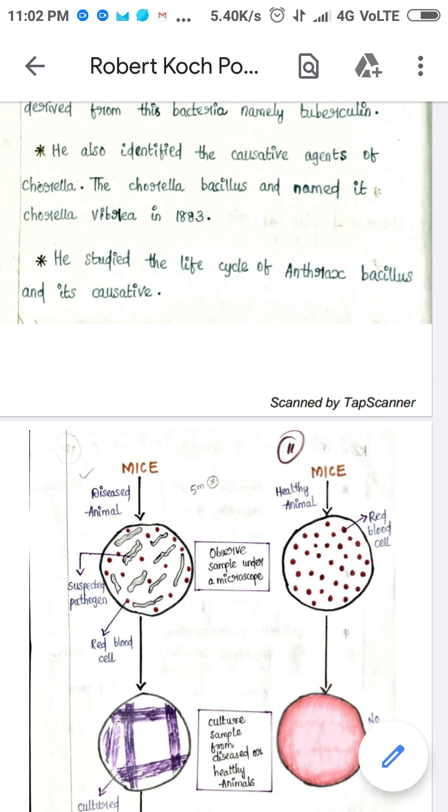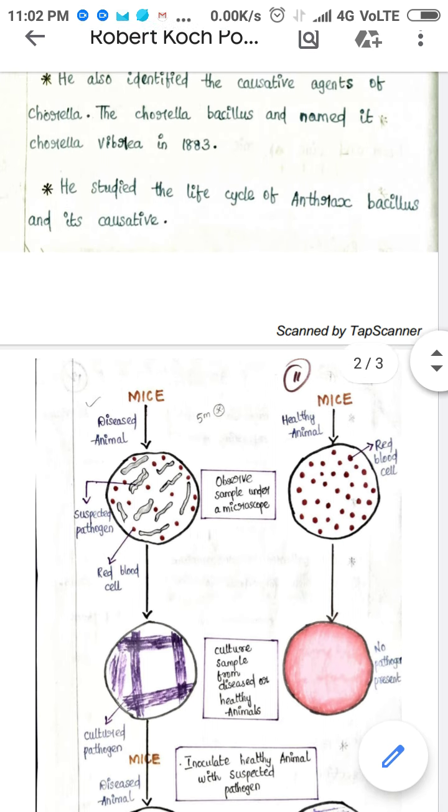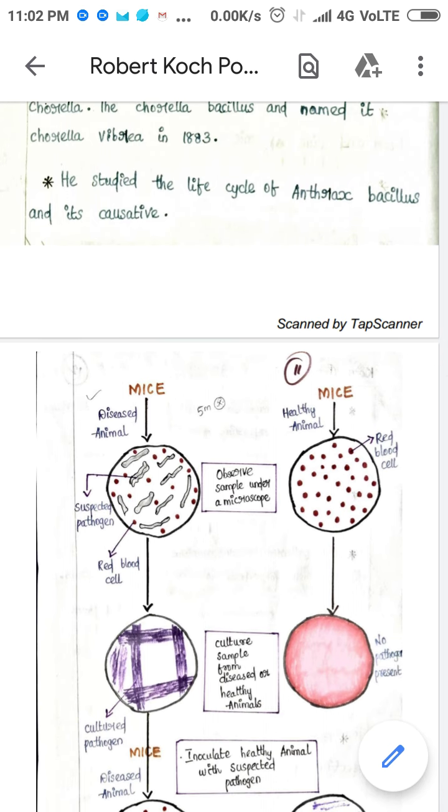When you write the name of a bacteria, the first name, that is the genus name, should be in capital letter. The first letter of the species name should be in small letter. So if it is Mycobacterium tuberculosis, Mycobacterium is the genus, tuberculosis is the species.